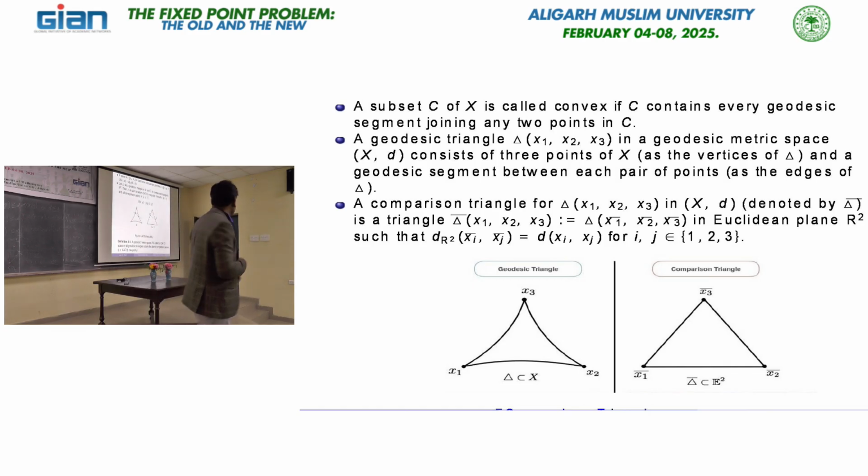For our definition, if for all points the distance between x and y, given by the metric d in the geodesic triangle, is less than or equal to the distance between the comparison points on the comparison triangle in Euclidean space, for all x, y in this geodesic triangle, then we say delta satisfies the CAT(0) inequality.